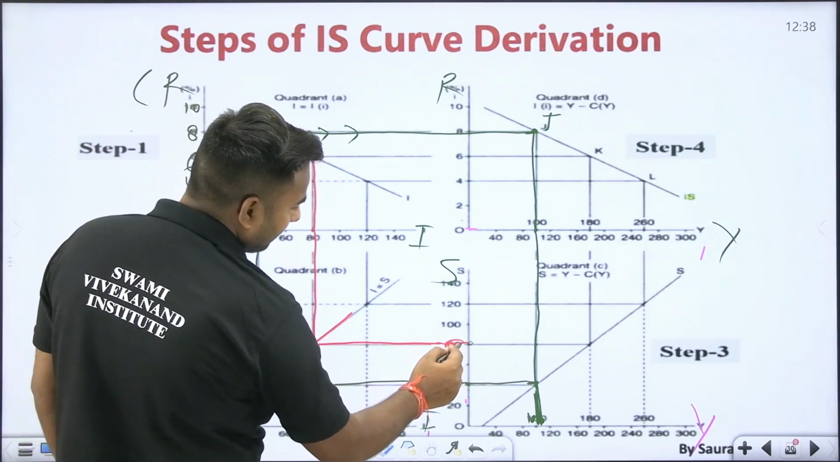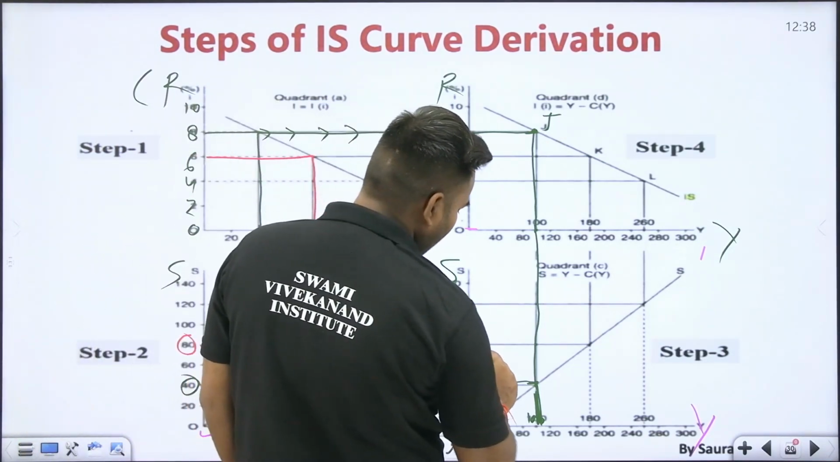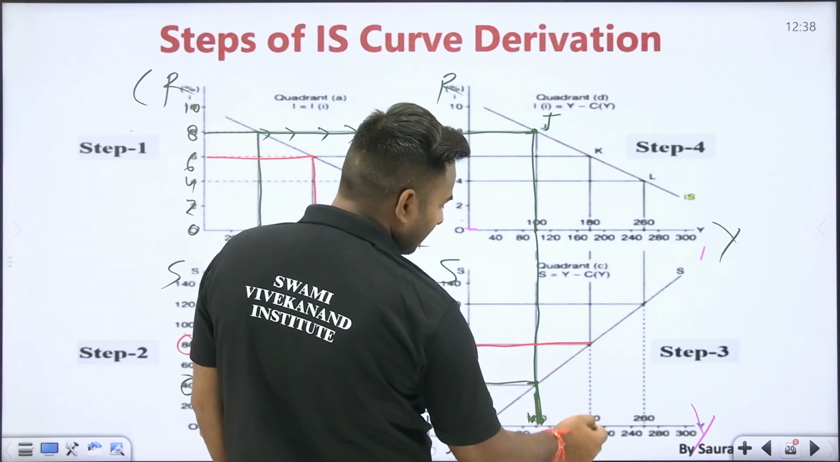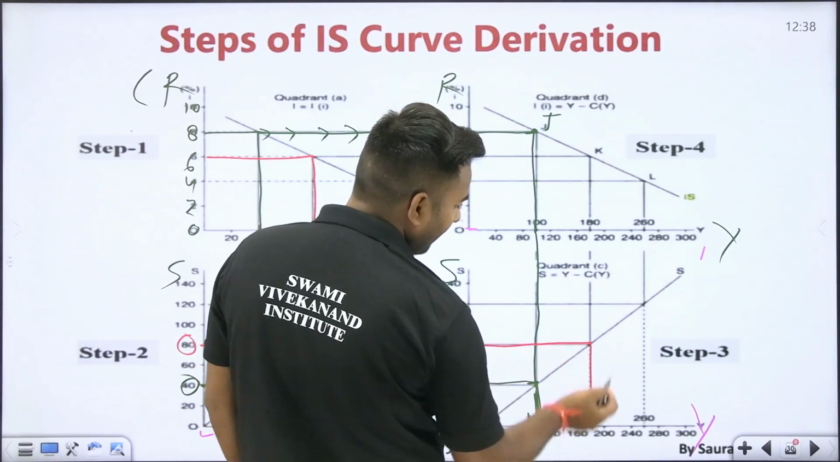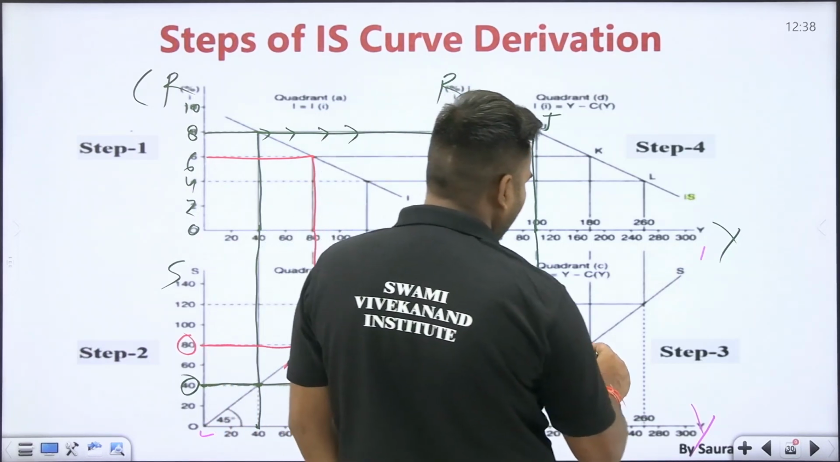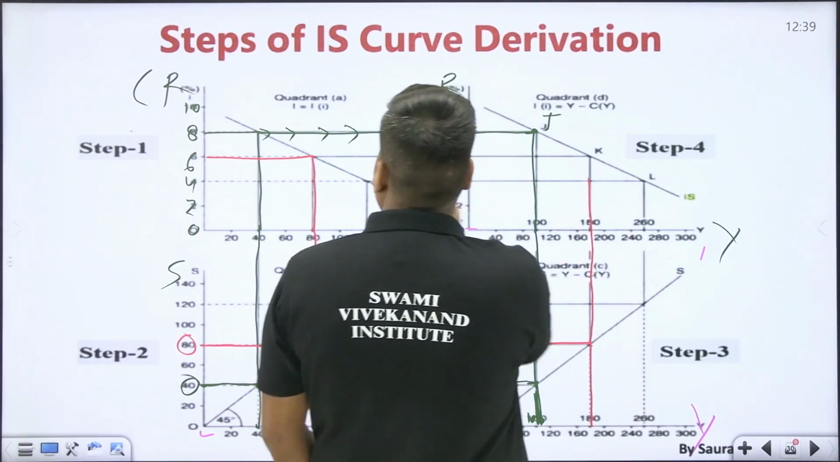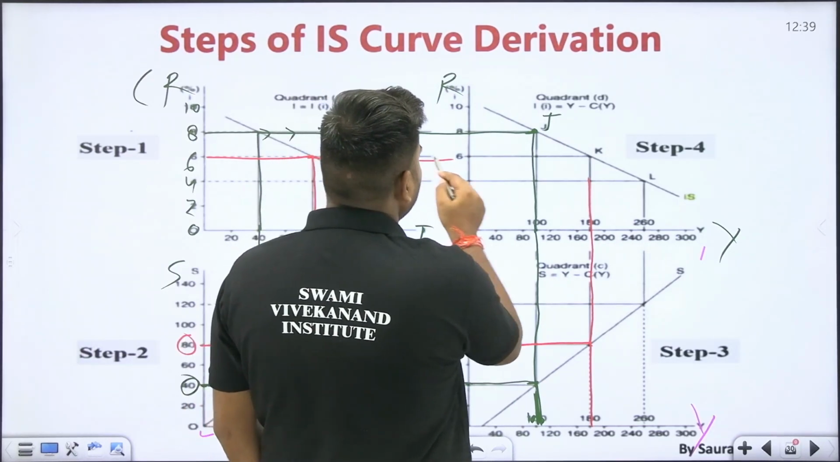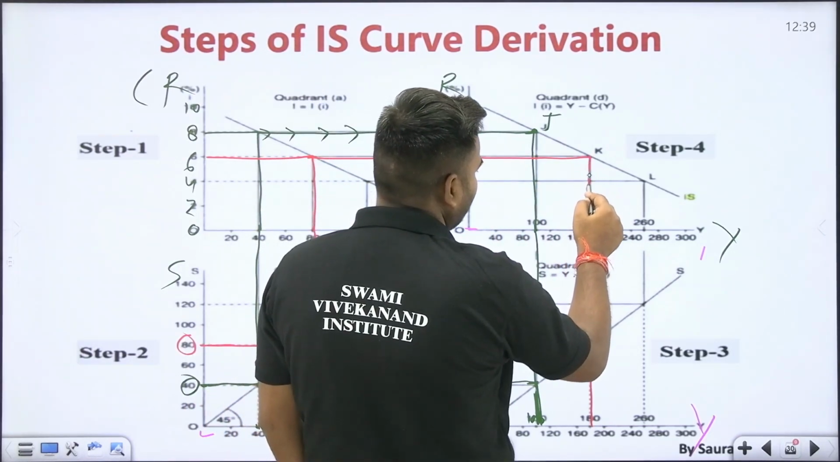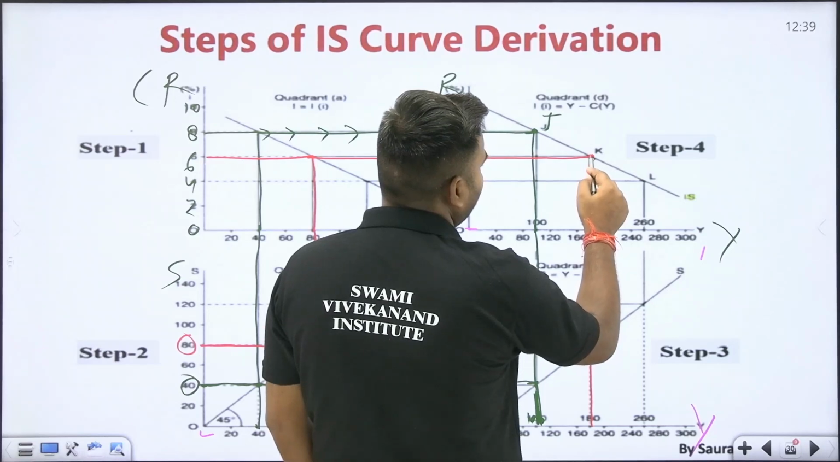So by keeping saving 80, you will have to know what income is there now. Income here is 180. By keeping income 180, you will have to know what rate of interest is there, and the rate of interest was already defined, it was here. So where these lines will be meeting, that point will be another equilibrium point of which market?